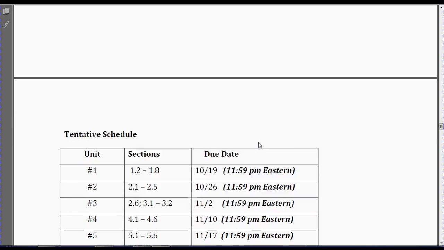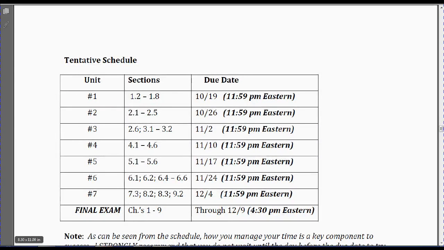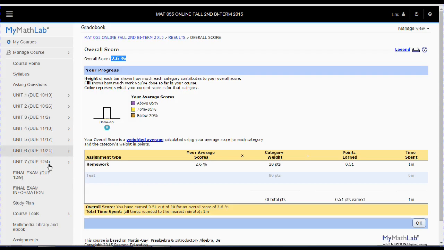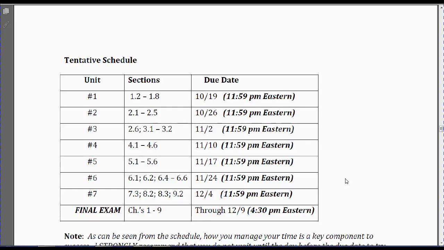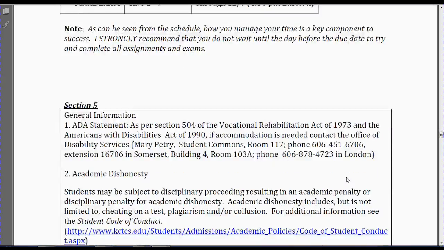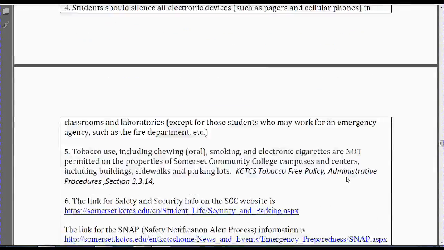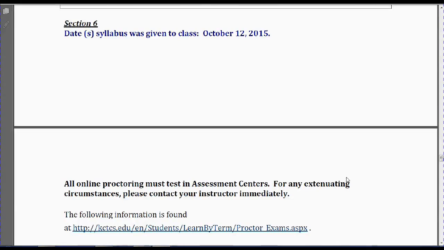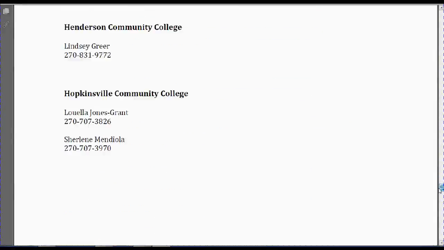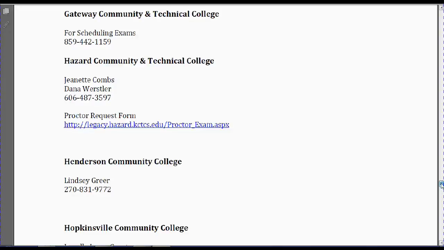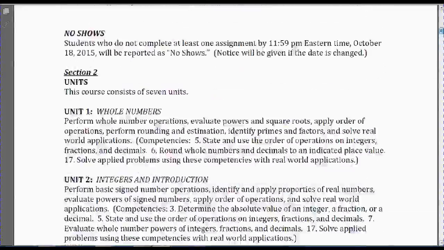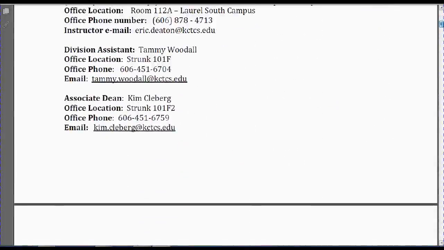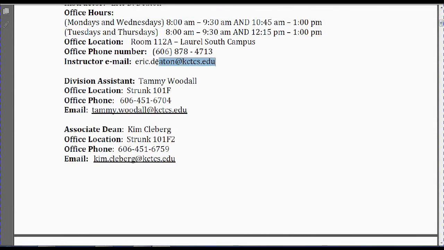Now I'm going back to the syllabus and showing you the due dates. These due dates are the same as the due dates here. So I'm giving you reminders all over the place. I think it's pretty well designed to keep you on par with what you need to be doing. And then if you're a Somerset student, you need to read all this. And by the way, once again, there's your proctor information depending on which college you're at. Once again, if you ever have any questions, feel free to email me. That's by far the best way. By far.